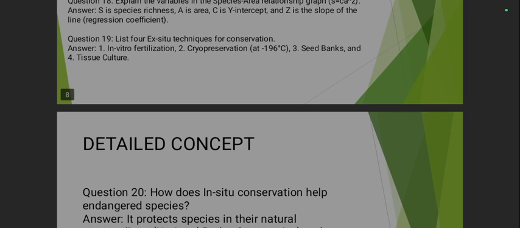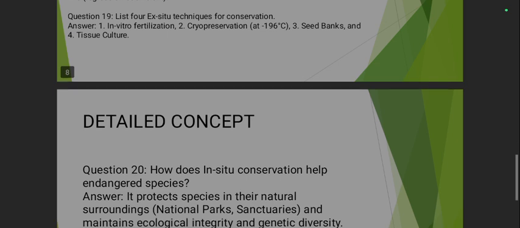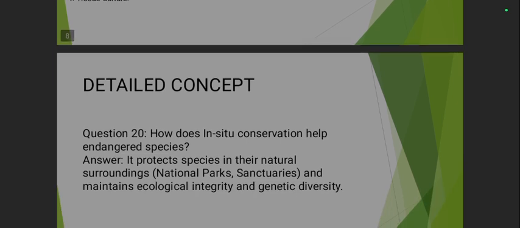Second last question. List 4 ex situ techniques for conservation. In vitro fertilization, cryopreservation, seed banks and tissue culture. ये जो 4 प्रोसेस हैं इनको थोड़ा एक्सप्लेन करके लिखना होगा एग्जाम के टाइम पे, ठीक है। ये NCERT में ही है, सेकेंड या थर्ड पेज में, वहाँ से बना सकते हो आप लोग.